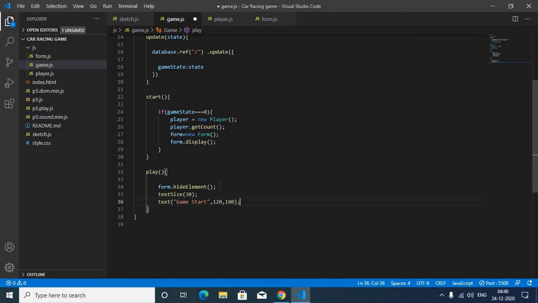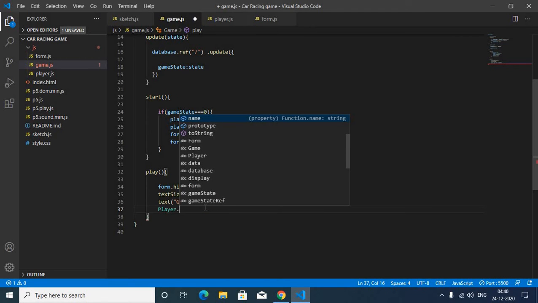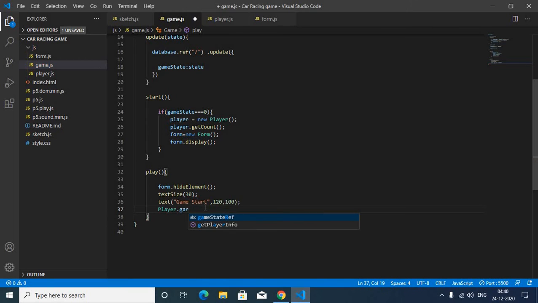And now we are going to call a function from player.js, this static function. So we will type here Player, which is the name of the class, dot, then the function name, which was getPlayerInfo, then parentheses.